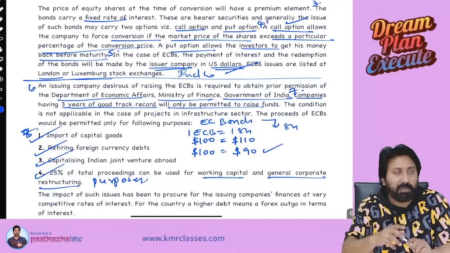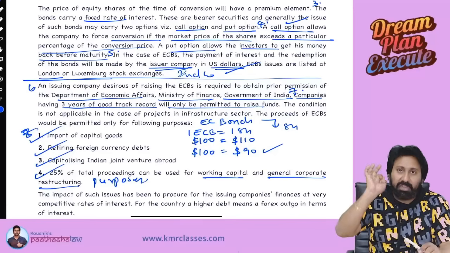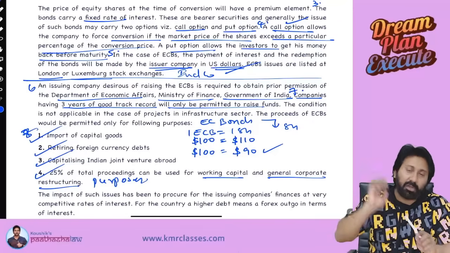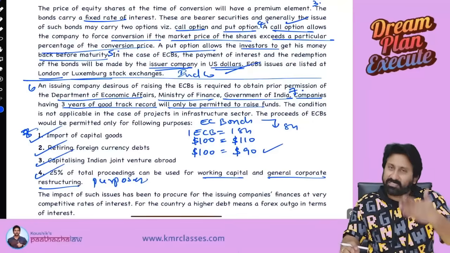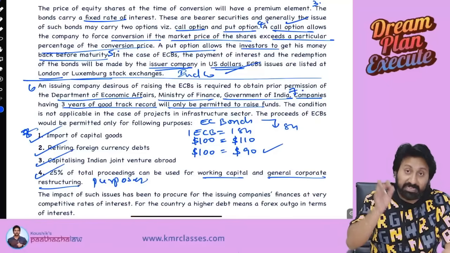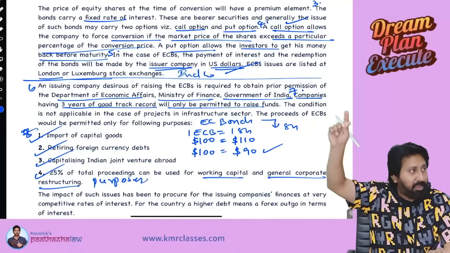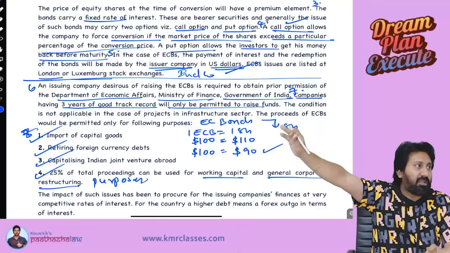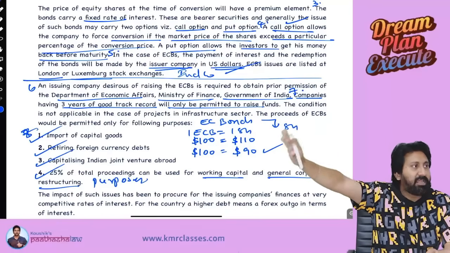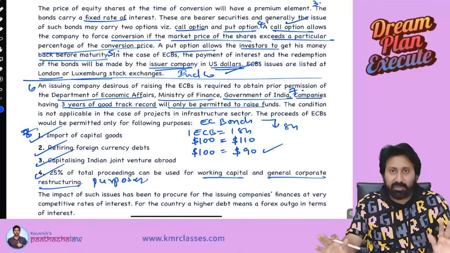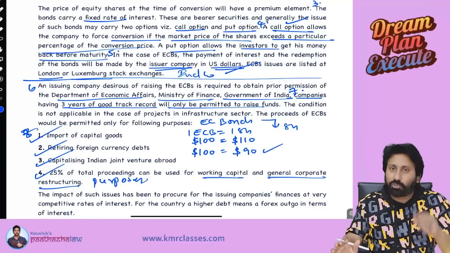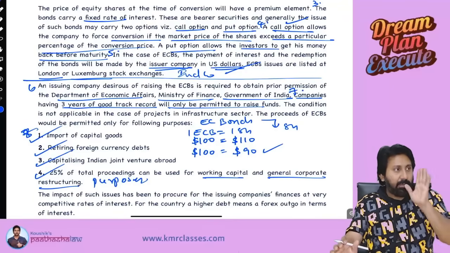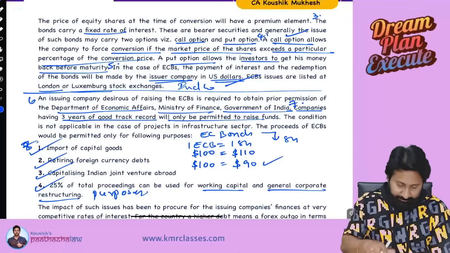Next one, establishing any joint venture abroad, and 25% can be used for working capital and general corporate purposes, paying salaries or whatever, generally. And 75% should be used only for import of capital goods or retiring foreign currency debts and Indian joint ventures abroad. That's it. Only 25% can be used towards working capital and general corporate purposes. That's it.